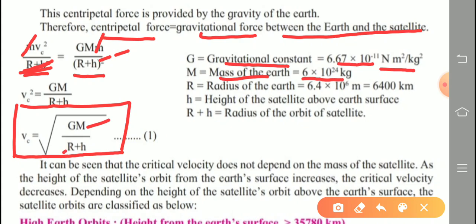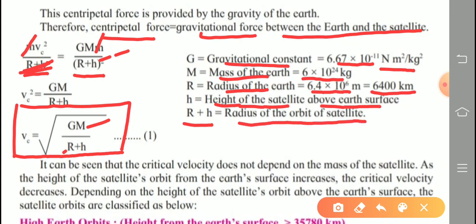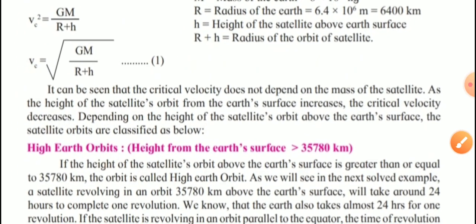Capital R is the radius of the earth, 6.4 into 10 raised to 6 meter, or 6,400 kilometer. Small h is the height of the satellite above the earth's surface, and total r plus h is the radius of the orbit of the satellite, shown in the figure on the previous page. This is equation number 1. So this is the formula of critical velocity.